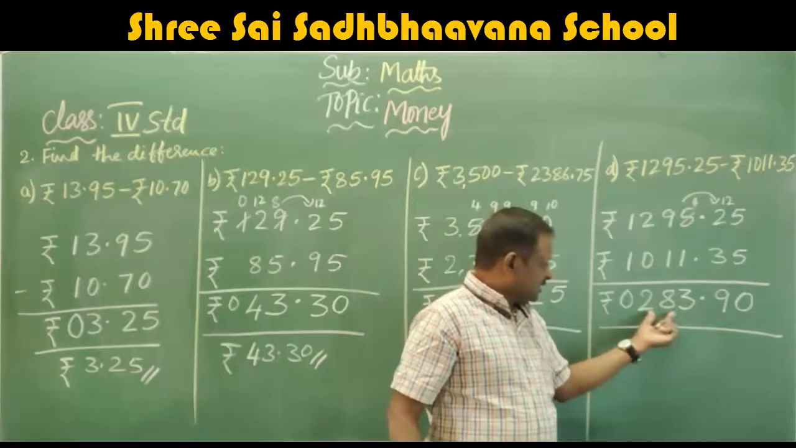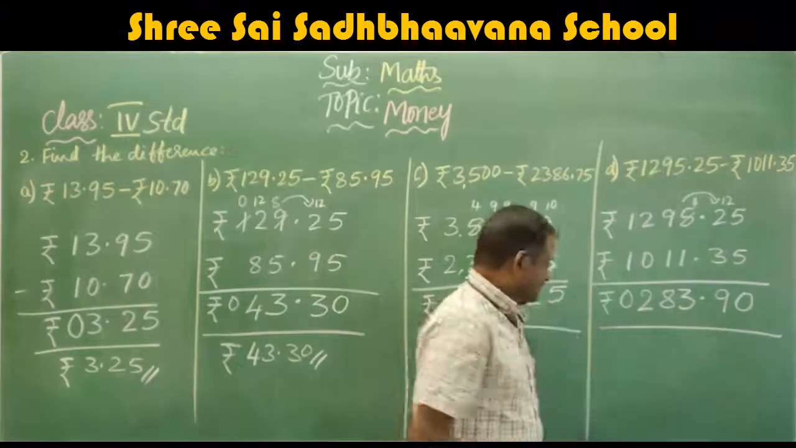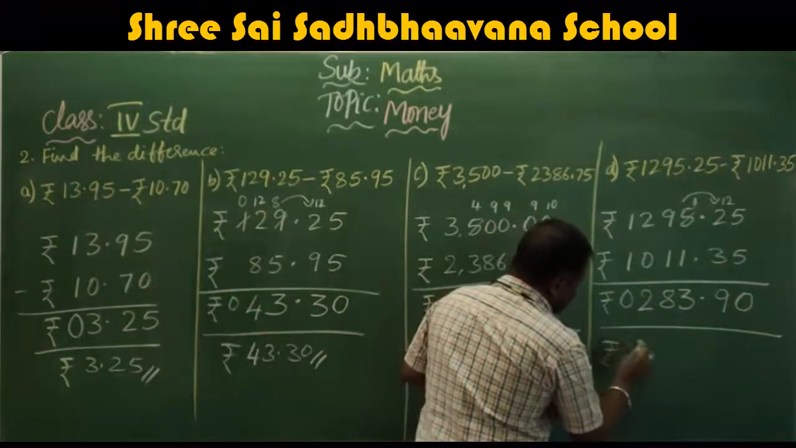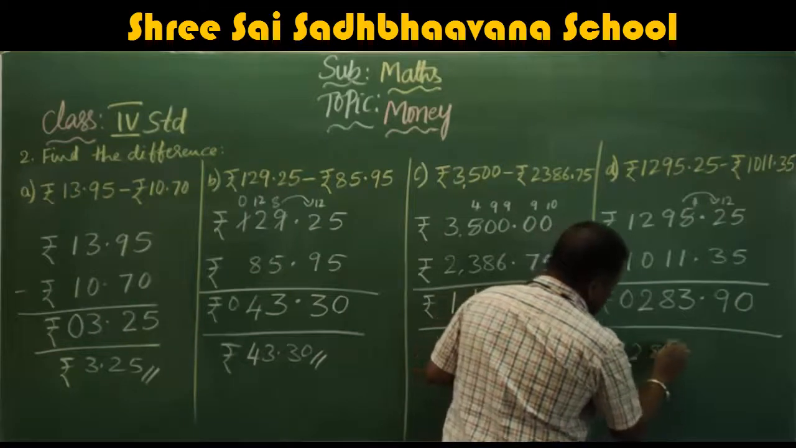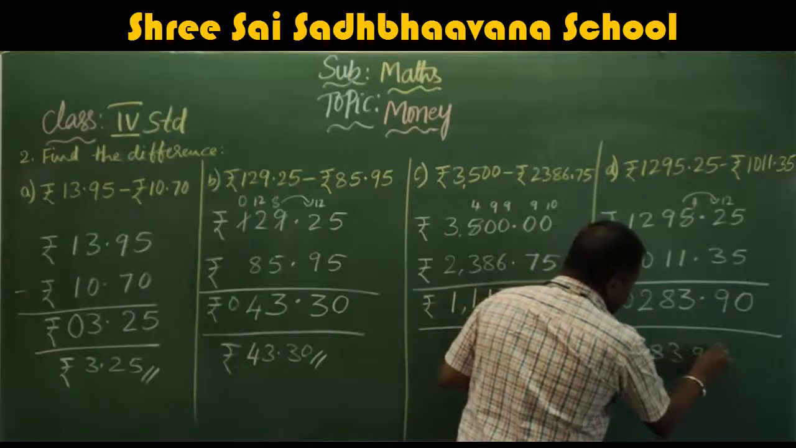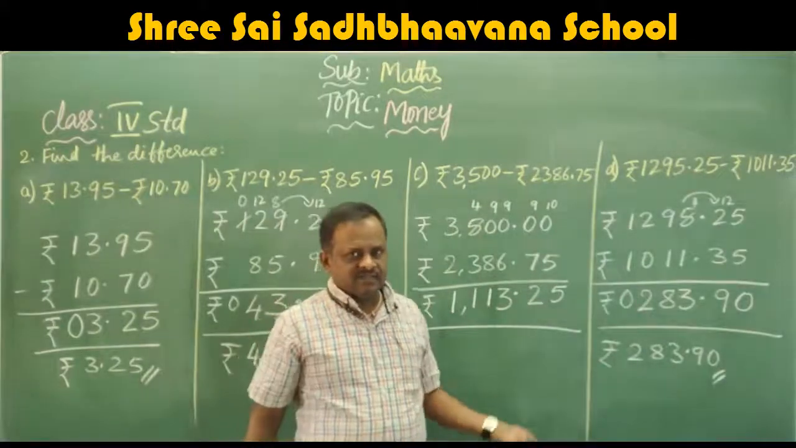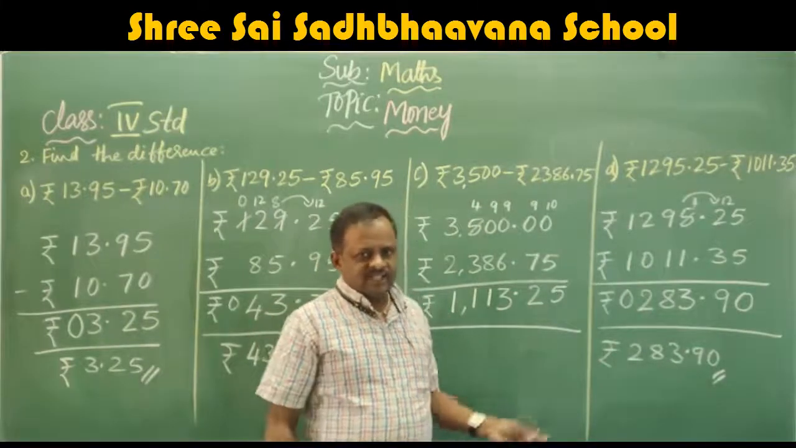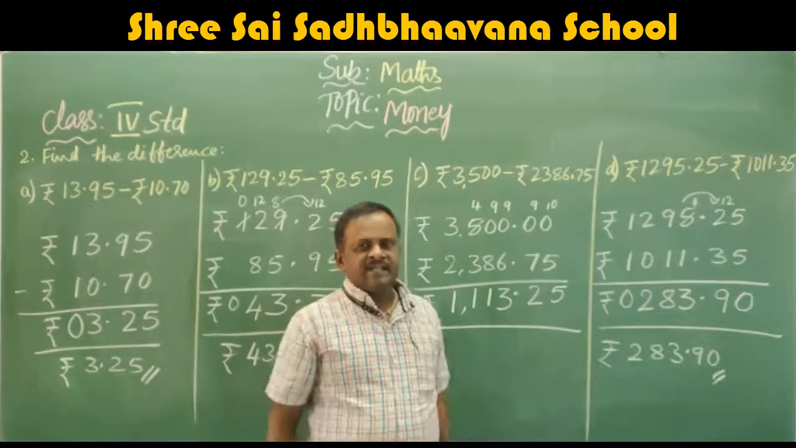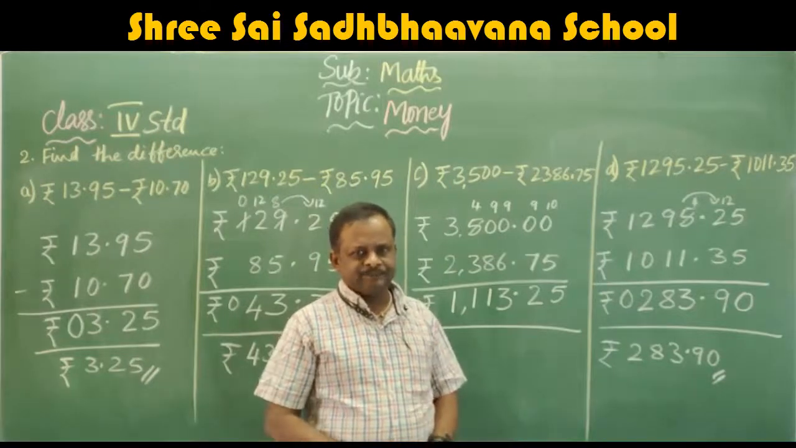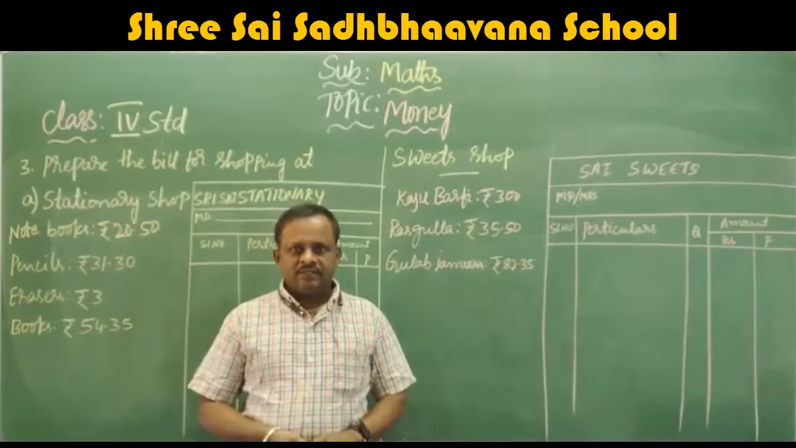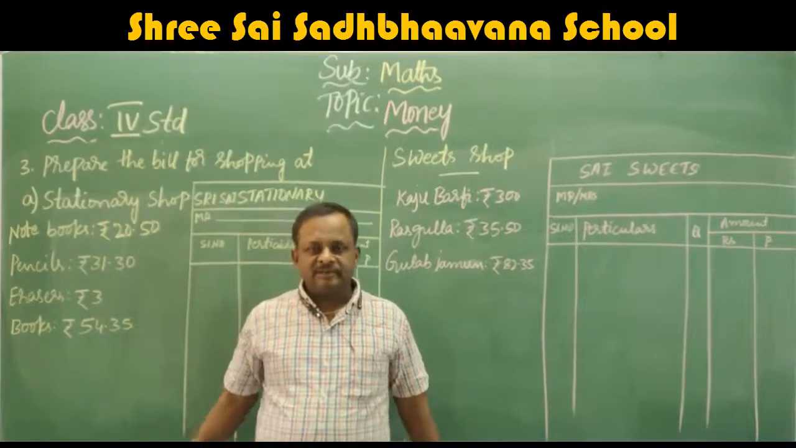Rupees 283.90. Sir, 0 is there. Don't confuse. Rupees 283.90. So this is the answer. I hope you understand this subtraction. Next we'll move to the third main.